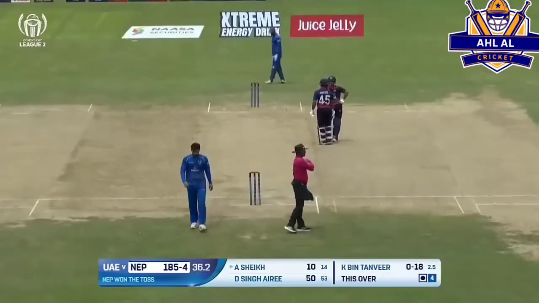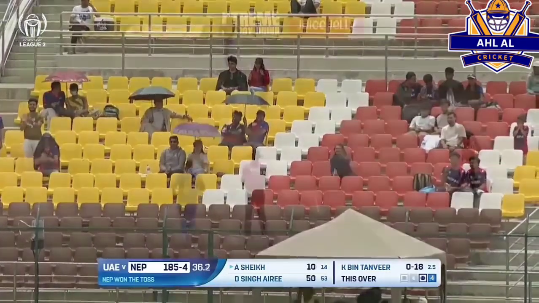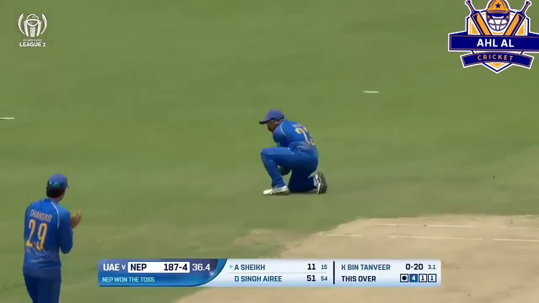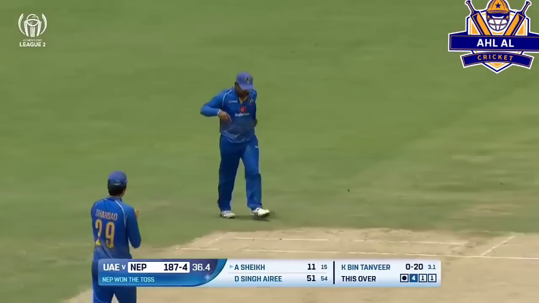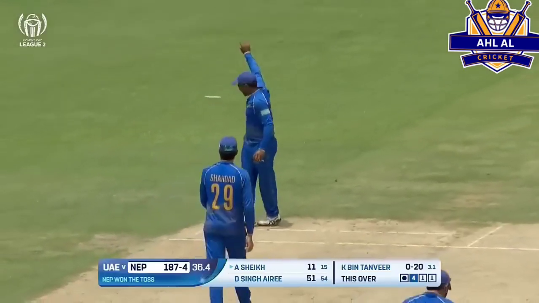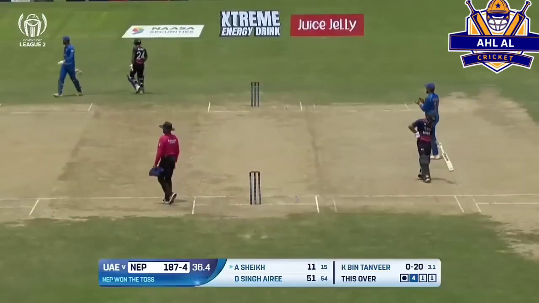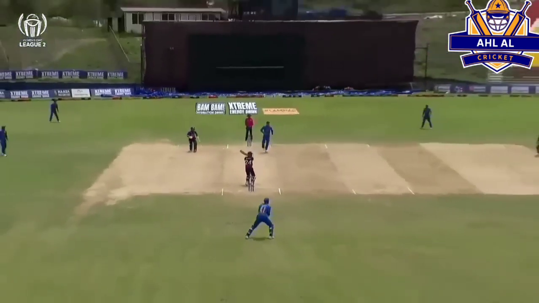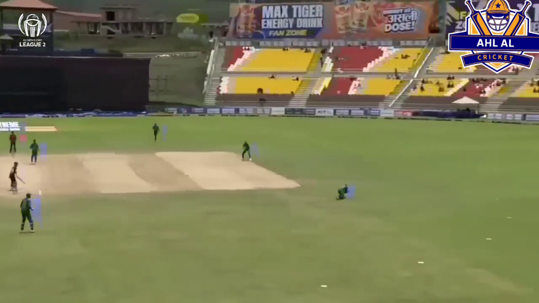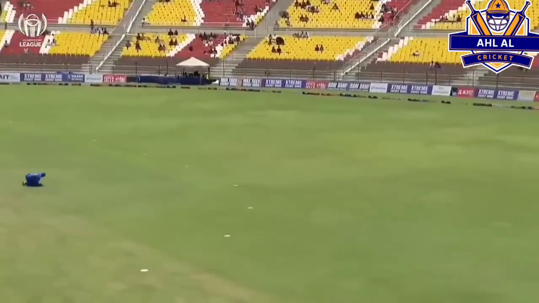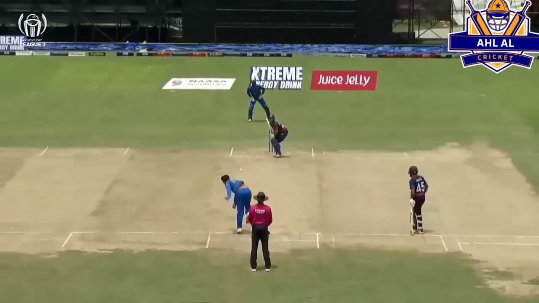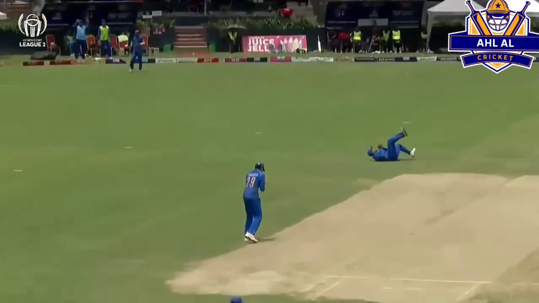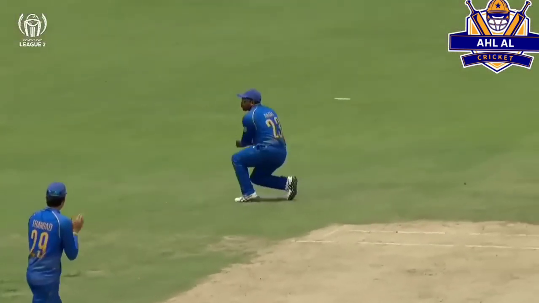Picked the gap by Arif Sheikh towards the covers. He's going. Short ball, cut away, and it's been taken. A wicket at the wrong time for Nepal. Arif Sheikh finds the fielder at point. Booming square cut straight into Akshdeep's hands, low on his left, and a good sharp catch. That ball was travelling. The shot was on, but a fine catch by Akshdeep Nath.